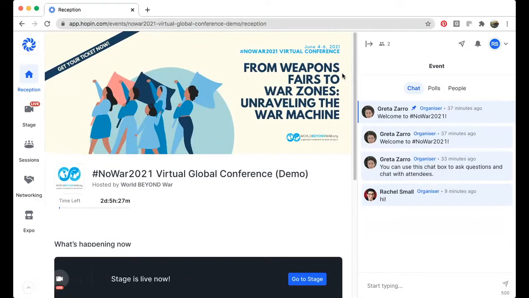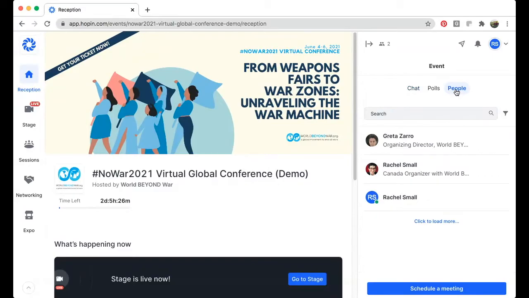At the reception and throughout the entire conference, you'll see on the right-hand side of your screen that there's a variety of options. Where it says event here, that's the entire conference. So here you see a chat box. This is the chat box for the hundreds of people who are in No War 2021. So this will be used for some announcements, for anything that we really need all of the hundreds of people who are here to know. This is not for individual conversations one-on-one. Those you can do either by clicking on someone's name or by searching for them in the People tab.